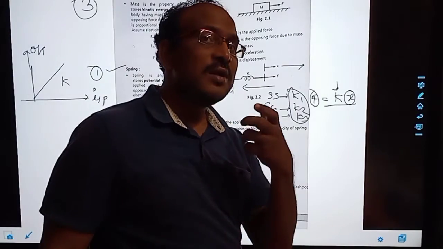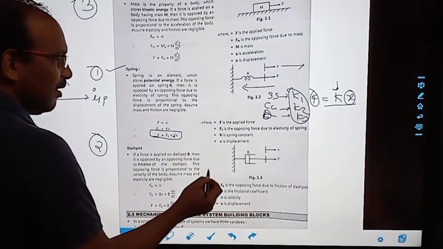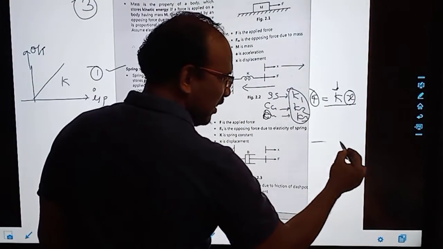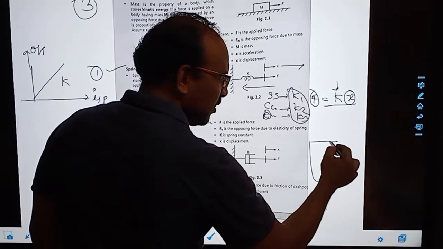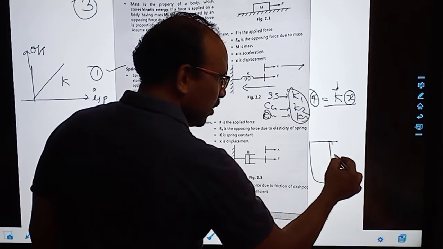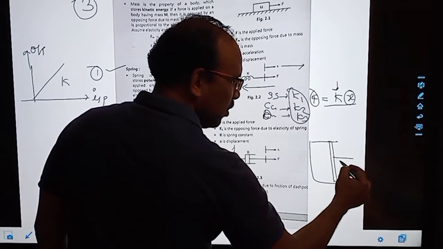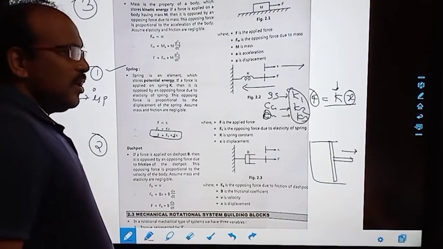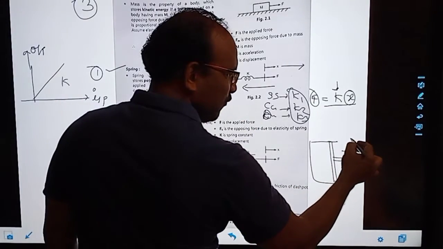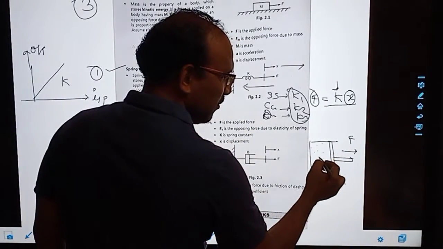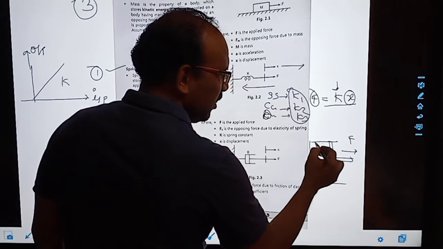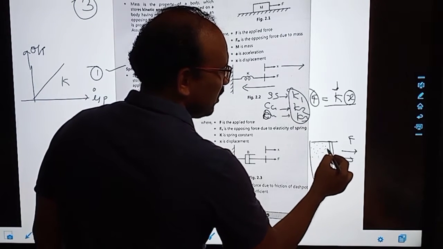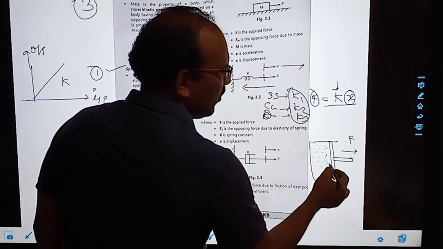The dashpot, the relation of the dashpot, is a viscous material. So see, this is the viscous material. Here we can say there is a damper. This is the piston. You want to apply force either this way or that way. Suppose I apply force this way, and this is viscous material. Something like honey we can keep inside. So it is a very viscous material.